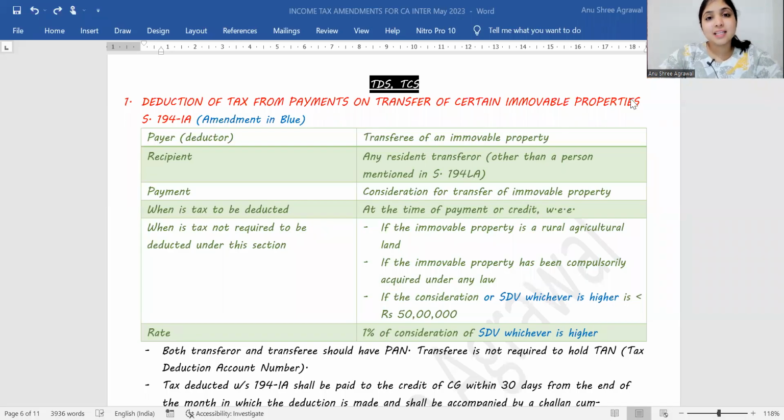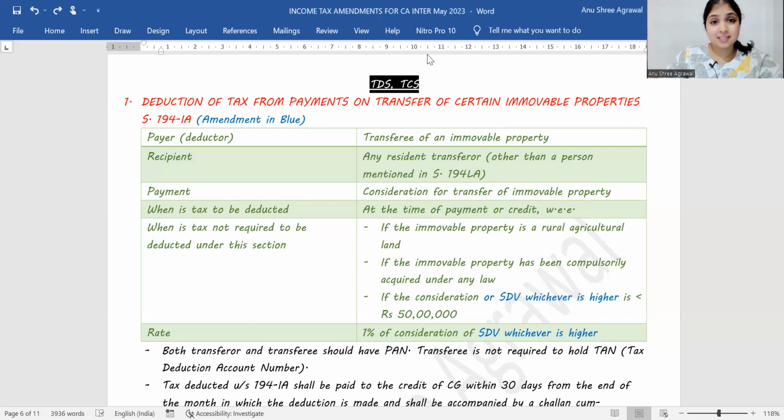Hi guys, in this video we are going to see the amendments relating to the TDS chapter, TDS and TCS. This is the fourth part of the amendments video. Before this, we've already seen the amendments in basic concepts, amendments in all the five heads, and also the amendments in chapter 6A. Alright, so here in this video, our focus is going to be on TDS and TCS. Totally four sections, four concepts we've got to learn through this discussion.